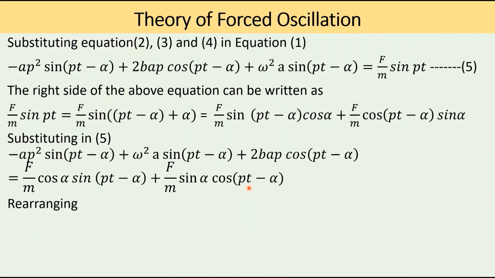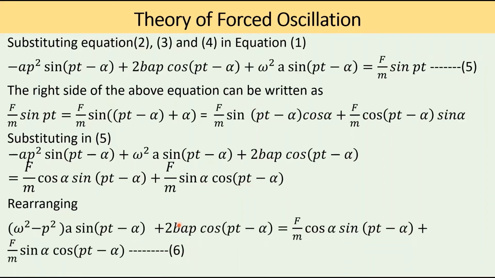Now rearranging, we get omega squared minus p squared into a into sin(pt minus alpha) plus 2 into b into a into p cos(pt minus alpha) is equal to f by m cos alpha sin(pt minus alpha) plus f by m sin alpha cos(pt minus alpha).